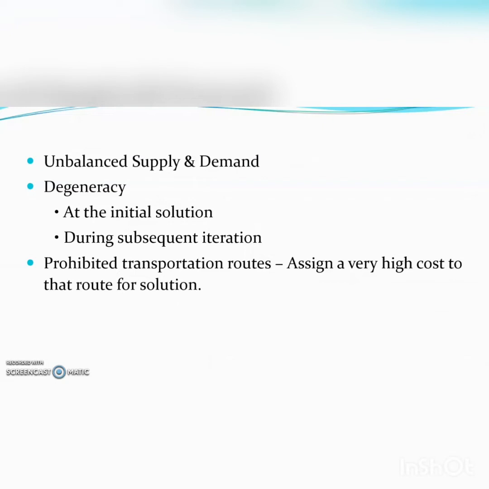This kind of problem can be resolved by assigning a very high cost to the corresponding cells whose routes are prohibited. And we may face another kind of problem if the transportation problem is a maximization problem. Now we will discuss these difficulties one by one.